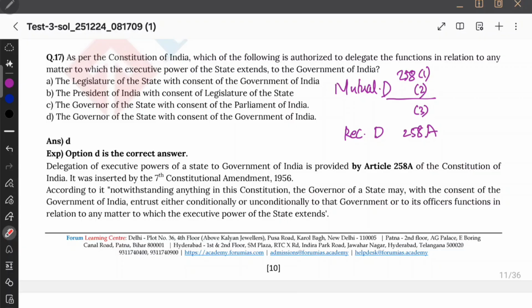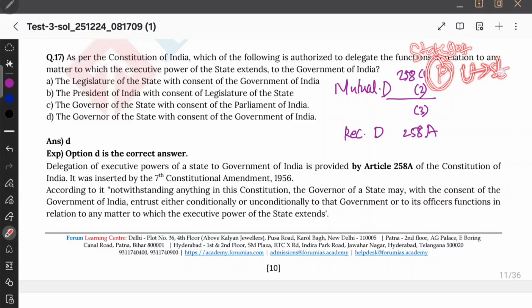And this is what we have discussed in mutual delegation, reciprocal delegation. What happens in mutual delegation? Here, the president may, with the consent of the state government, entrust executive functions of the union to the state. The president may, with the consent of whom? The consent of the state government. The president may, with the consent of the state government, entrust executive functions of the union to the state.